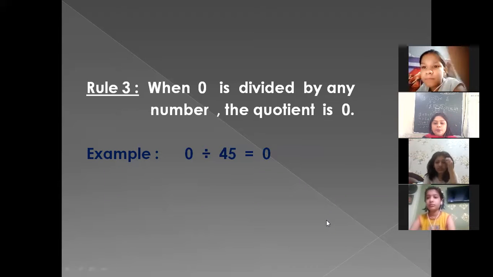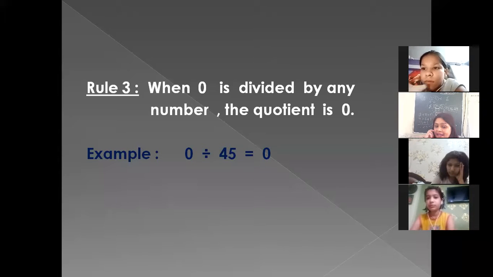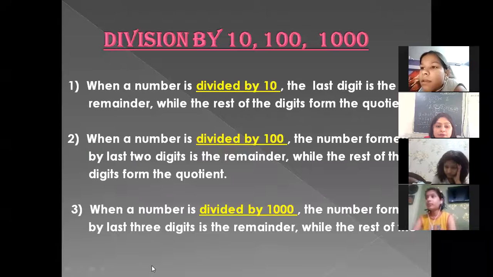Very good. Now we are proceeding to the third rule. When 0 is divided by any number, the quotient will be what? Ma'am, 0. Beta, in the properties so far we were taking a non-zero number every time, but here we are going to take 0 itself, okay? When 0 is divided by any number, the quotient will be 0. Very good.